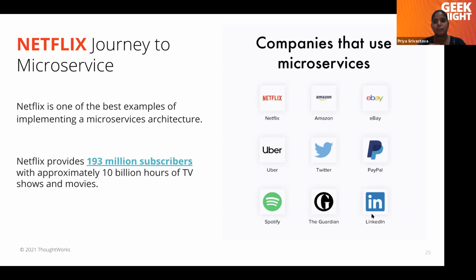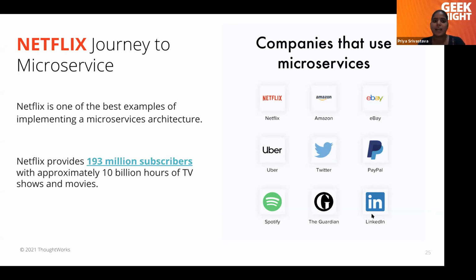Netflix was a company that started with movie rental. They were renting DVDs initially, and then gradually they moved to online streaming.